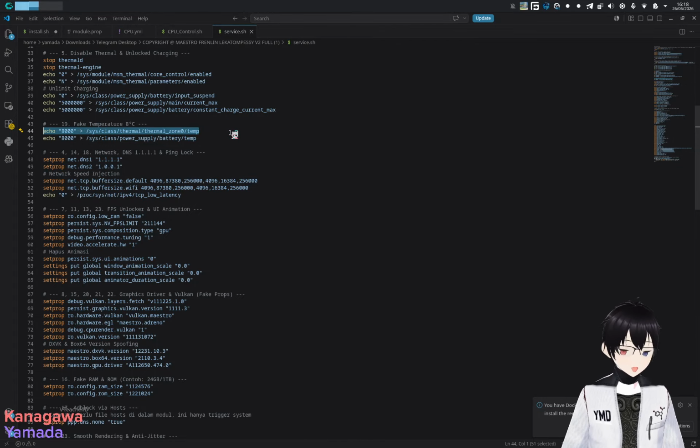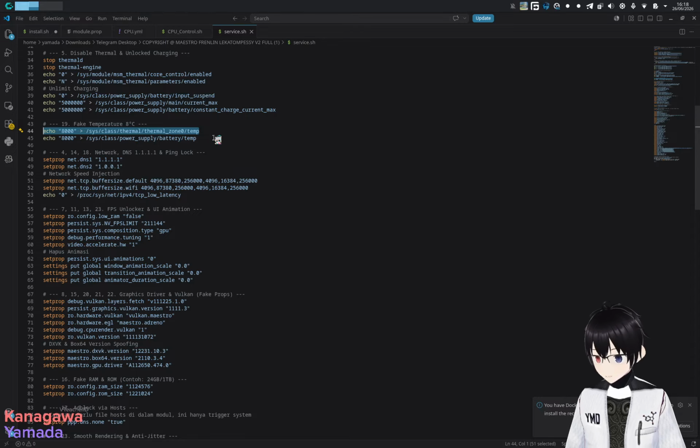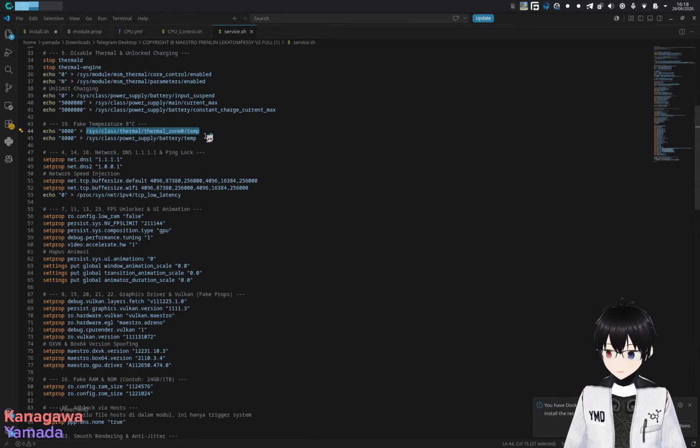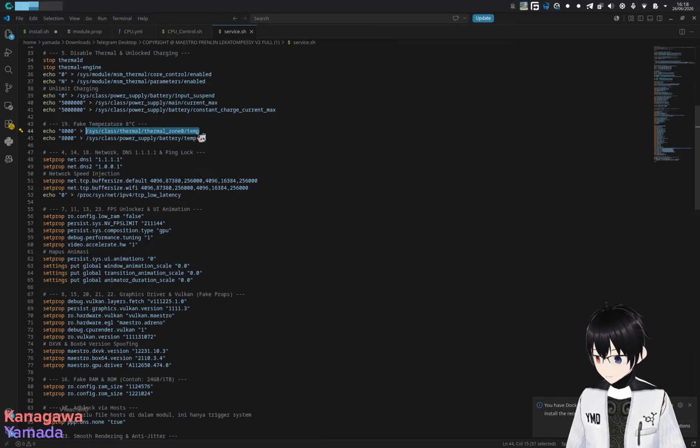Also, if you try to do an echo over here, it will get rejected by the system. And then if you try to set the temperature over here, this one is generated by the Linux kernel. So if you try to override it, it'll just say, this one is useless. So it gets reverted. This is also useless.